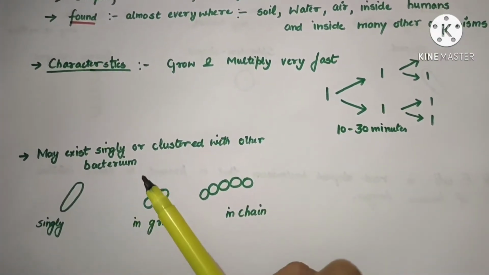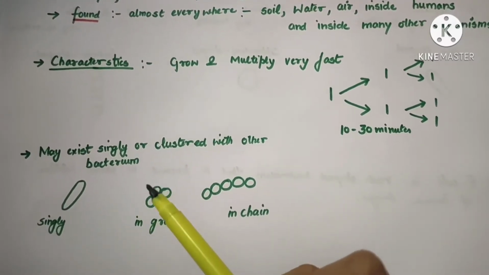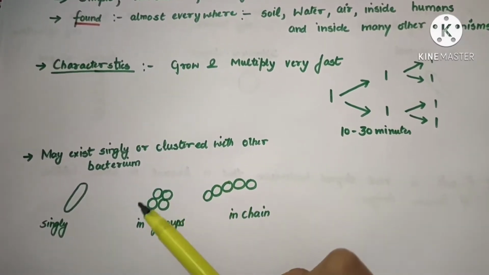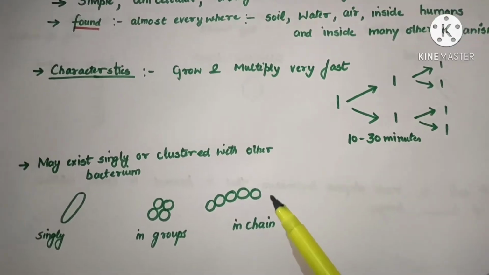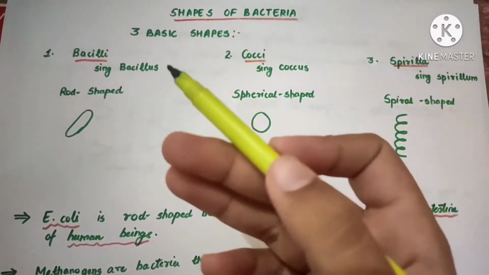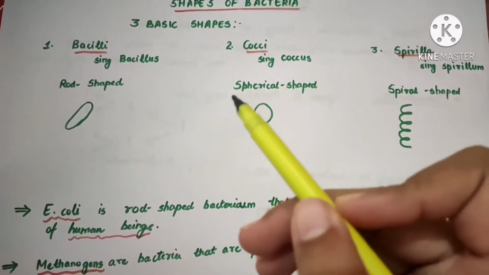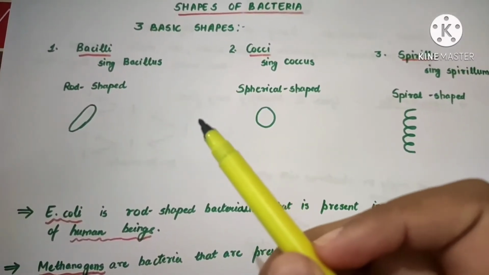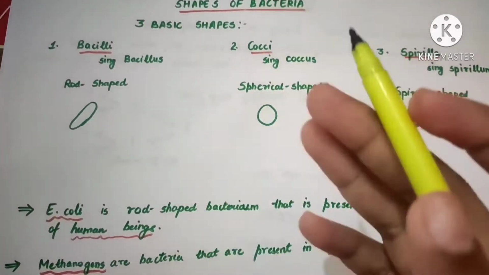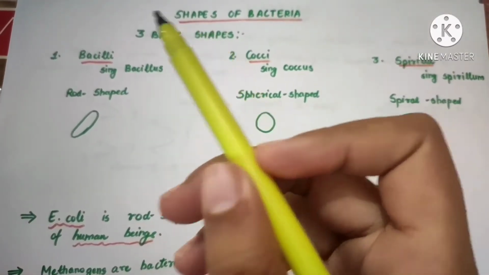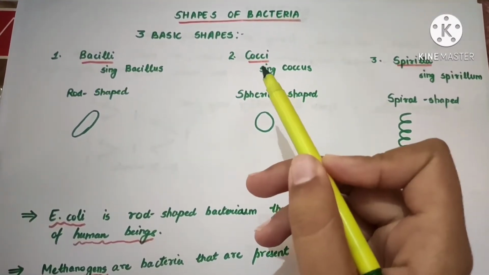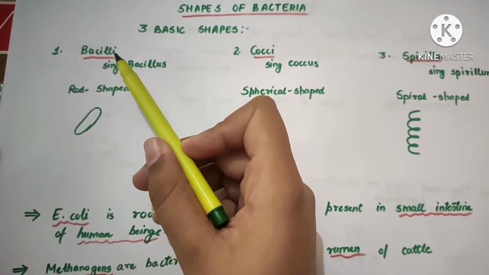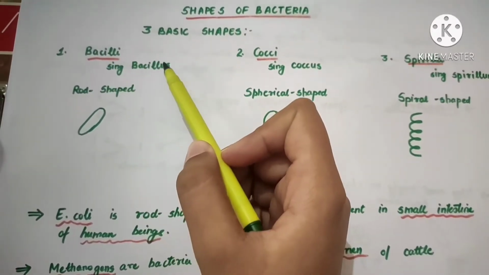Some of the bacteria may exist singly, and some of them may get linked together with other bacteria, in groups, or they can form chains. Bacteria may have different types of shape. Here in the 8th class, we will only study the 3 basic shapes. Obviously, there are more shapes, but we will study them in higher classes. The 3 basic shapes are bacillus, coccus or cocci, and spirillum. Bacilli is plural and the singular is bacillus.